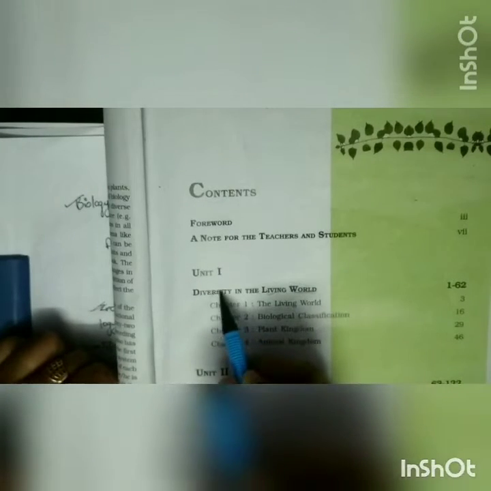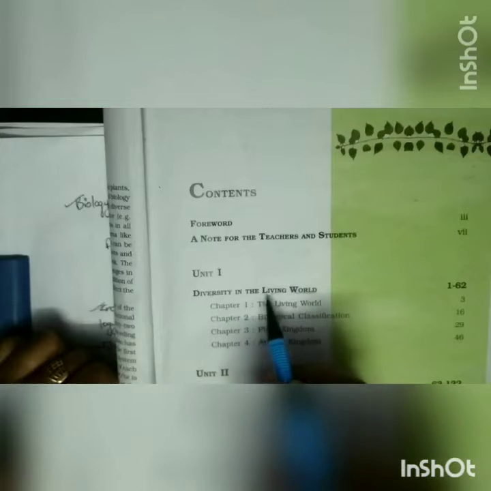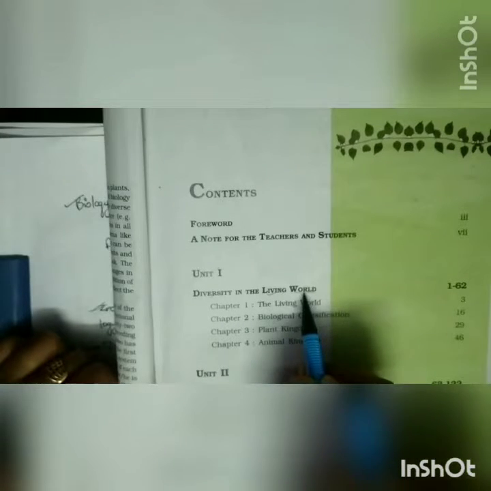We start with the first unit, diversity in the living world. Diversity means different forms, living means life, and world, you all know about the world. So what is diversity? Different forms of life which are present in this world, we have to study all about it. So we have categorized this unit into 4 chapters.